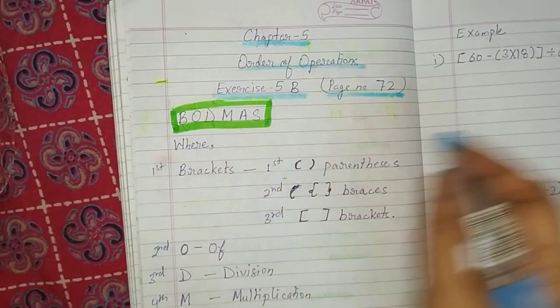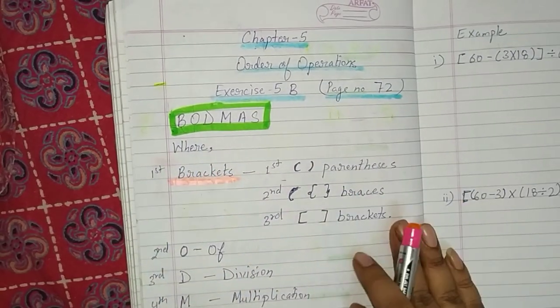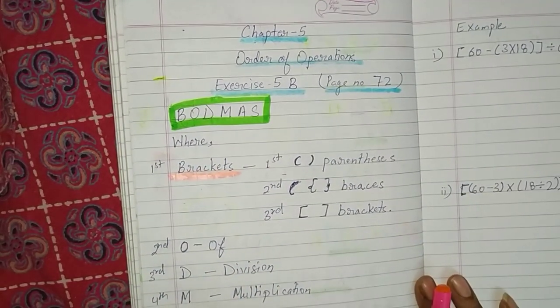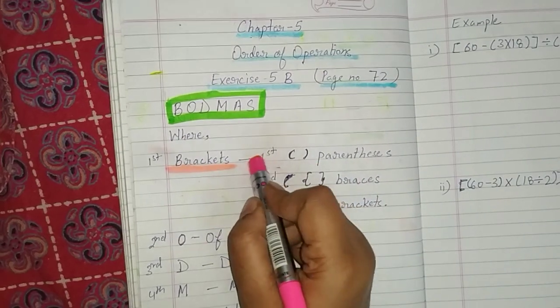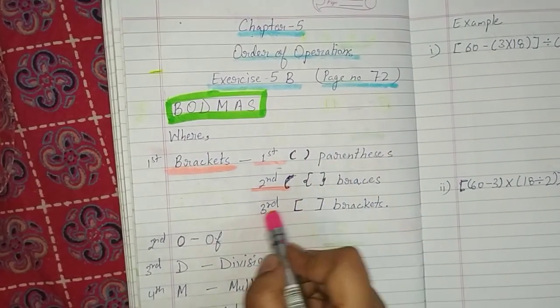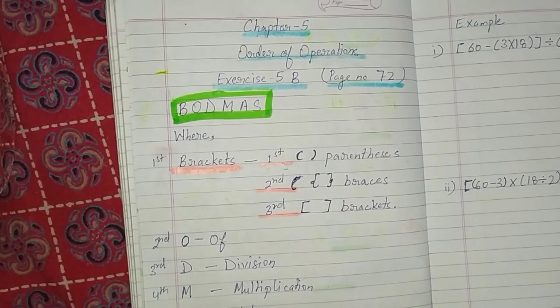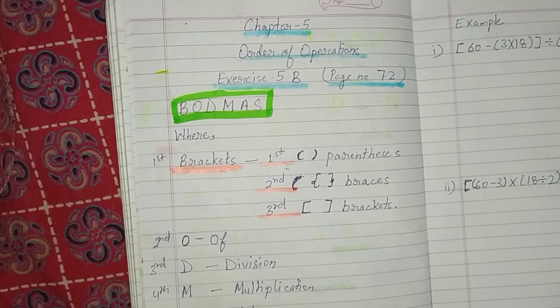B stands for bracket. So children, here B stands for bracket, and there are three types of bracket. First, parenthesis, second, braces, and third, brackets. Children, there are how many types of brackets? Three. Parenthesis, braces and brackets.